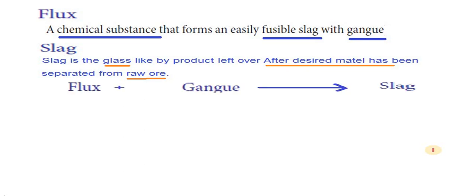This is a simple equation to understand flux, slag, gangue. Flux reacts with gangue. What is gangue? Gangue is impurity present with ore. Flux reacts with gangue to give slag.